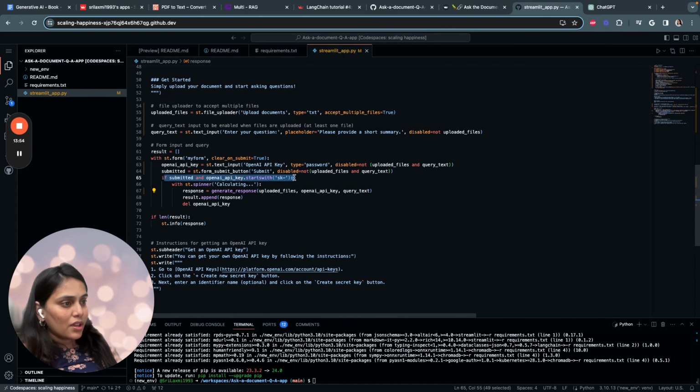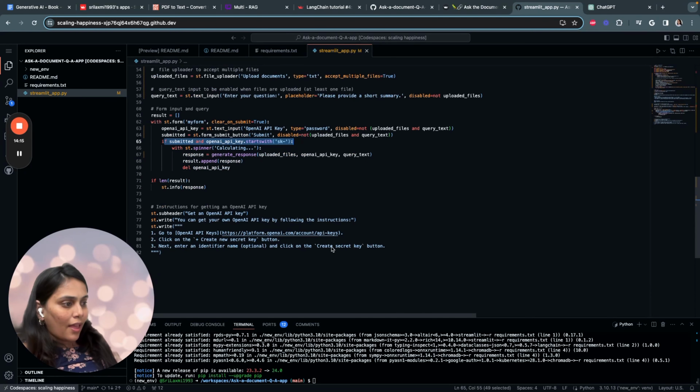And this part of the code is the validation check. Check if the form has been submitted and if the provided API key starts with sk. Usually the API key from OpenAI starts with sk, which is a common prefix for such keys, indicating a secret key. This serves as a basic validation step for the API key. And with st.spinner, we display a loading spinner saying calculating on the Streamlit app while the code block inside the context manager is running. This provides visual feedback to the user that the request is being processed.